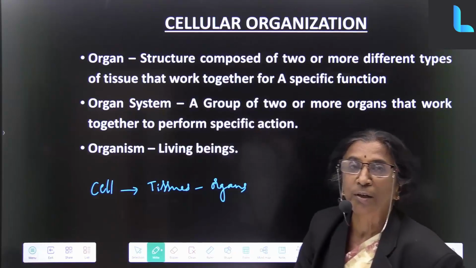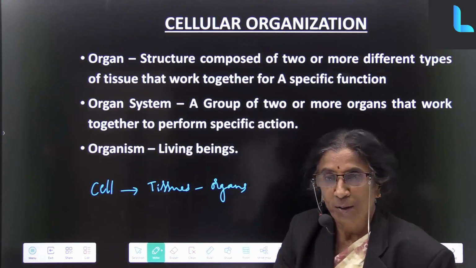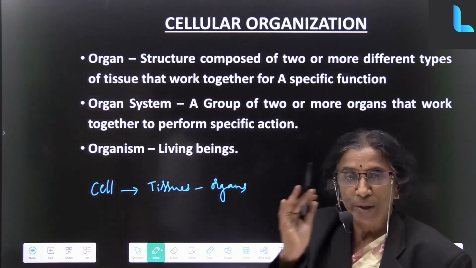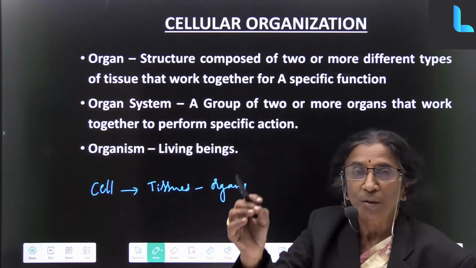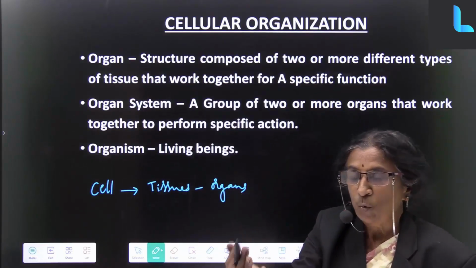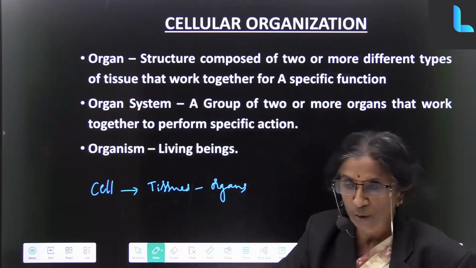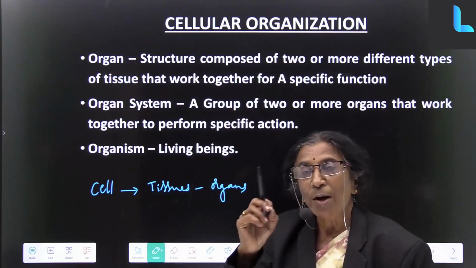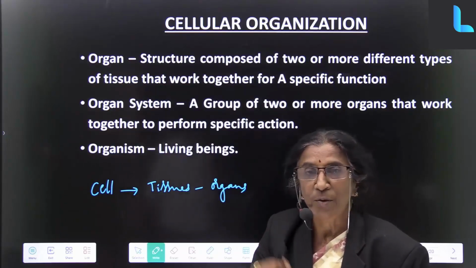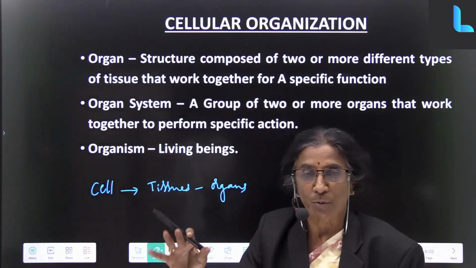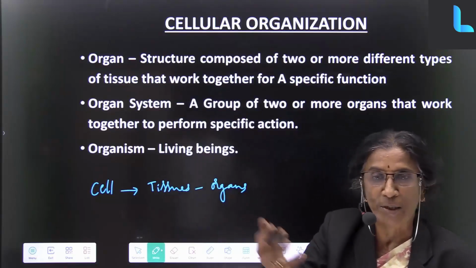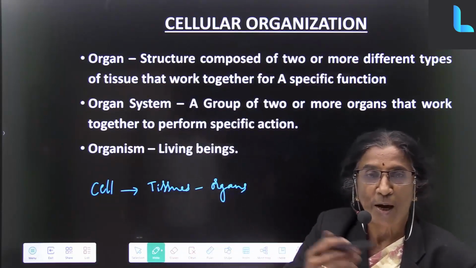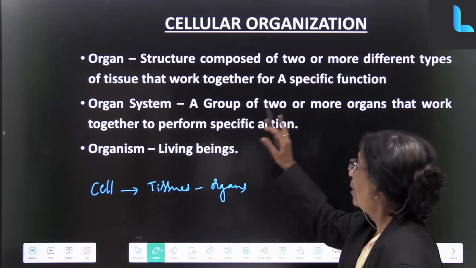Now it may look a little difficult for you to repeat this, but remember, just place your hand and say, what is my hand? It's an organ. Or what is my leg? It's an organ. What is my eye? It's an organ. So what are they made of? They are made of different types of tissues. It may be skin, it can be muscle, it can be a bone, it can be blood.